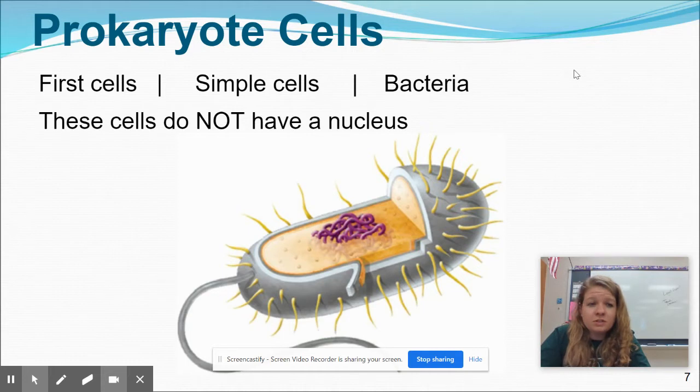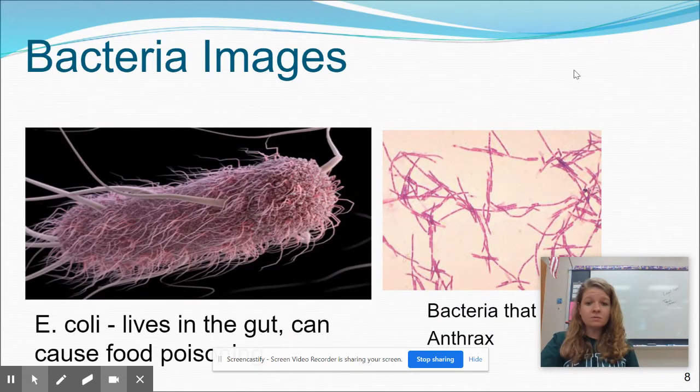So getting started first, prokaryotes, they were the first cells that came about. They're pretty simple. These are our bacteria cells. But what I want you to remember most about these guys is no nucleus. Actually, no membrane-bound organelles to begin with, but no nucleus. All of their DNA is just kind of floating on the inside, and they're pretty simple and pretty primitive. A lot of these cells have cilia and flagella to help them move around, because a lot of these cells, or the whole organism, is just that one cell. So they're pretty simple, pretty basic. So these are our bacteria.